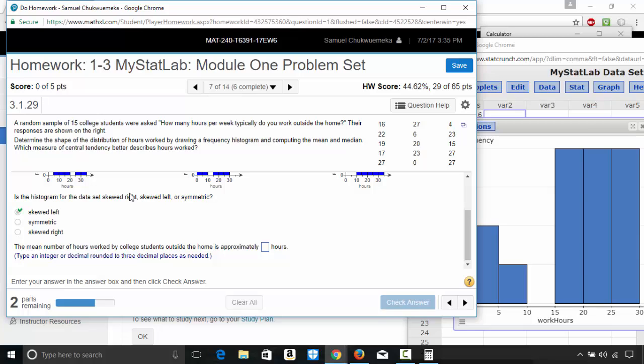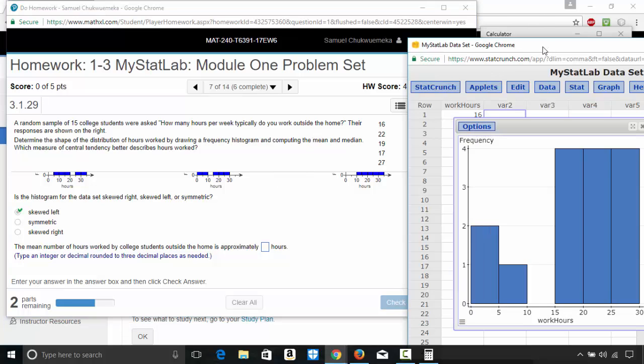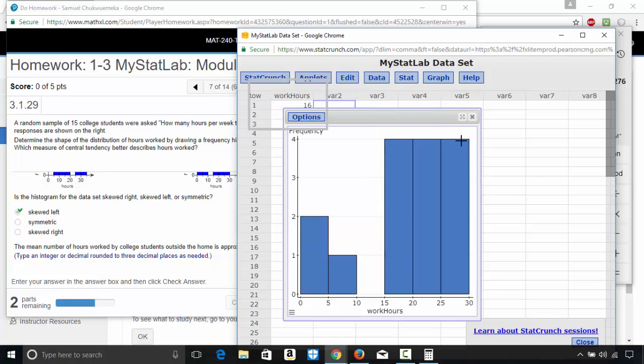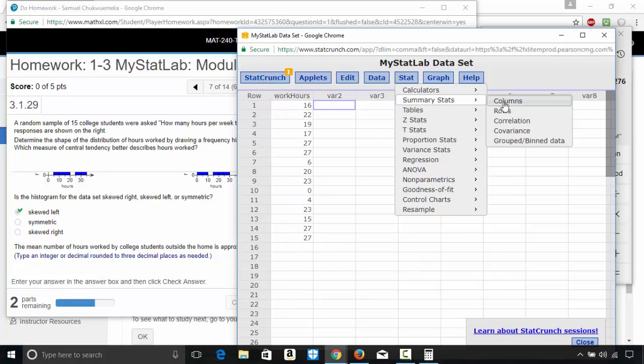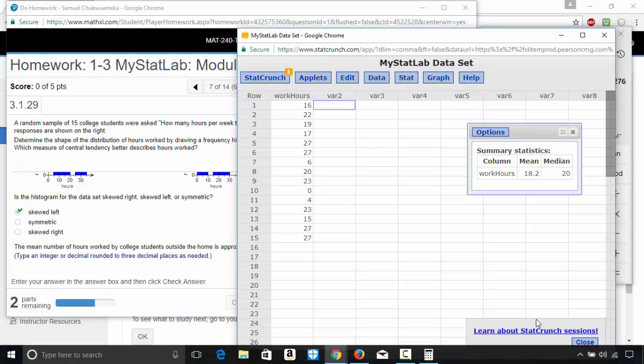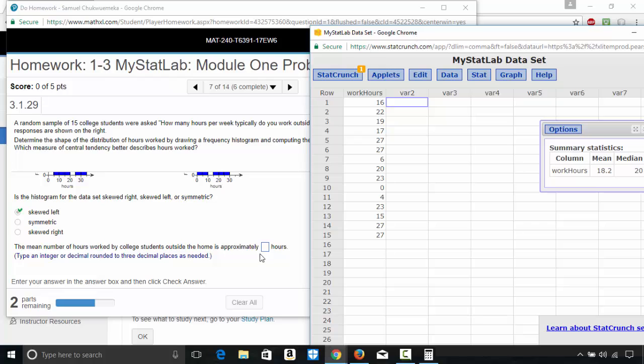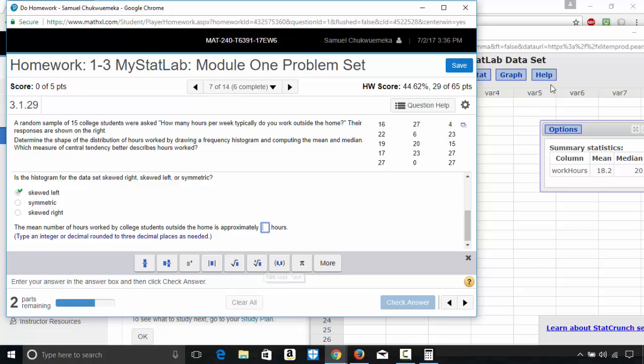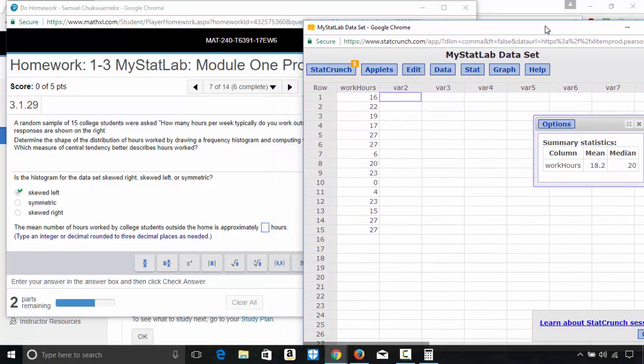And they asked us to find the mean and median. So let's find them. I'll just close this. I'll go to start, summary stats, columns, get the work hours, get the mean, press your control key and scroll down, press the median, compute. Okay, so the mean, round to 3 decimal places. The mean is 18.2.